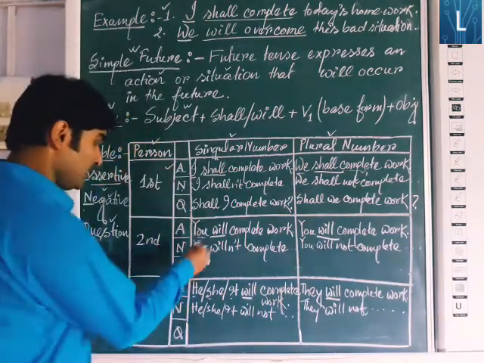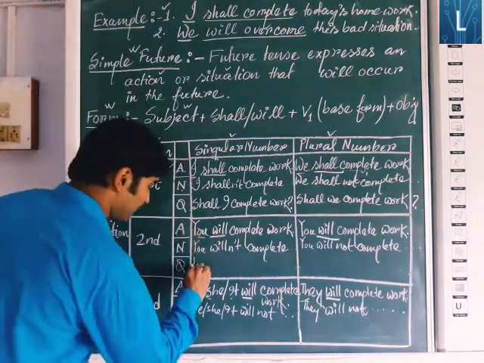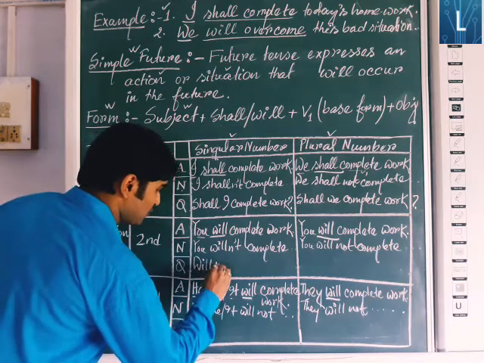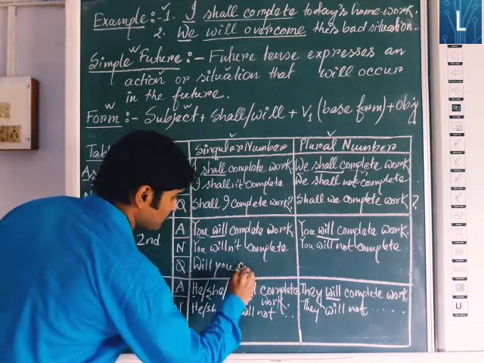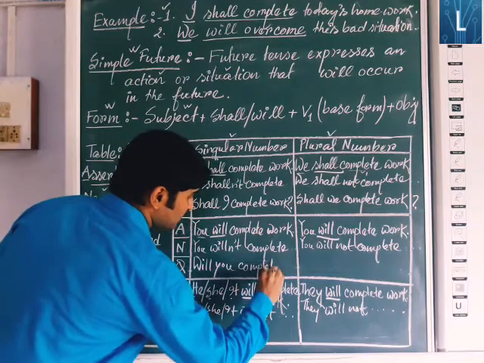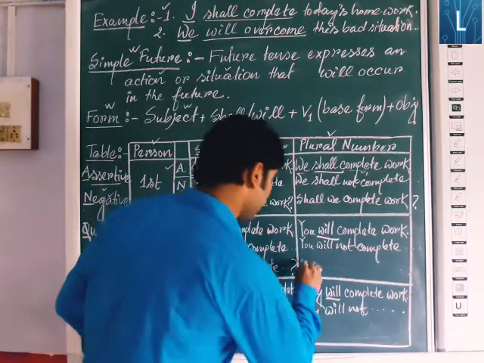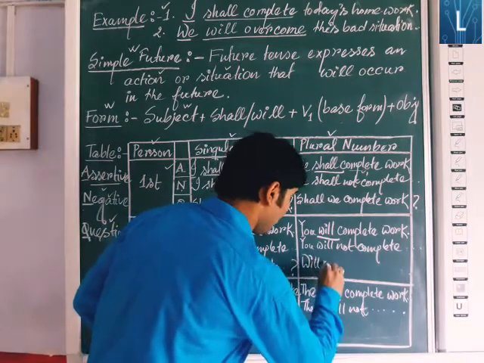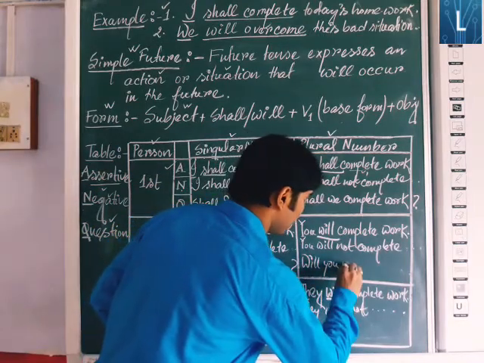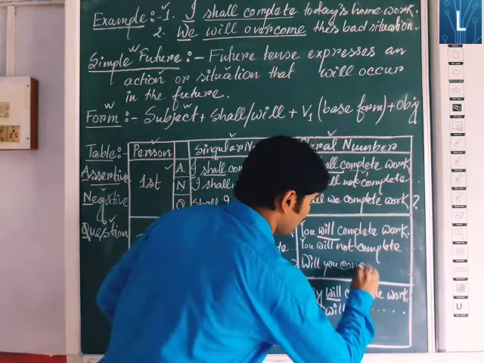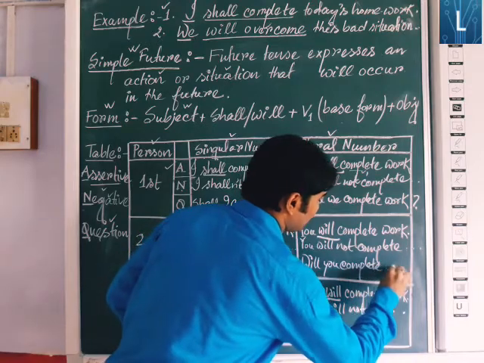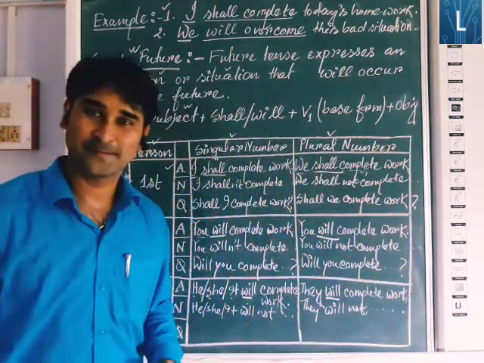Next one. Will comes first at the time of asking a question. So will you complete the work? Question mark. Next one, here are the same. Will you complete the work? Question mark. Okay.